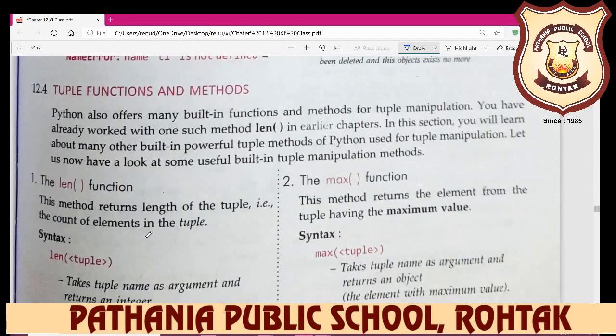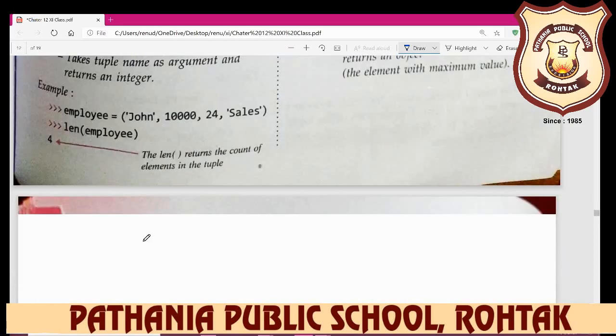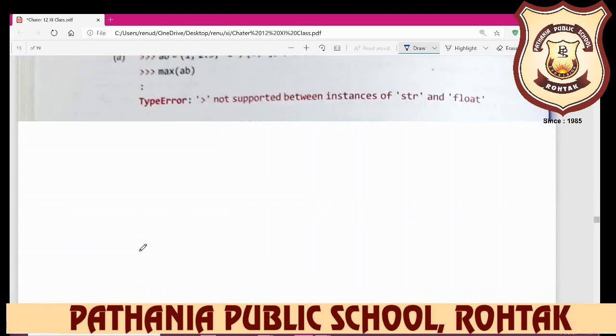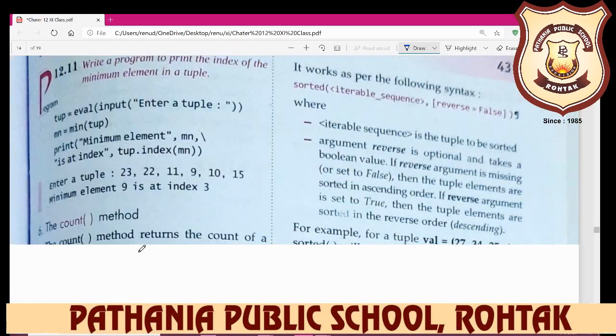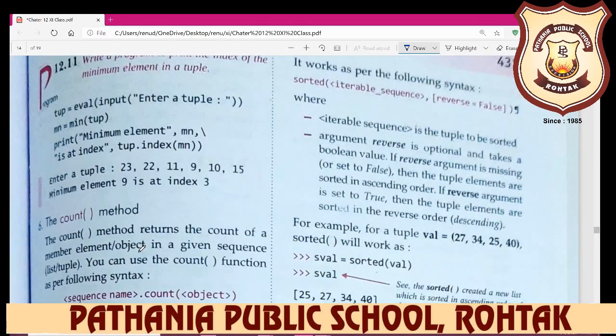So these are the tuple functions and methods, and we have already learned many functions and methods here: the len function, maximum function, minimum function, sum function, and index function. Later you can do the practical of all these functions. Here is the count function.